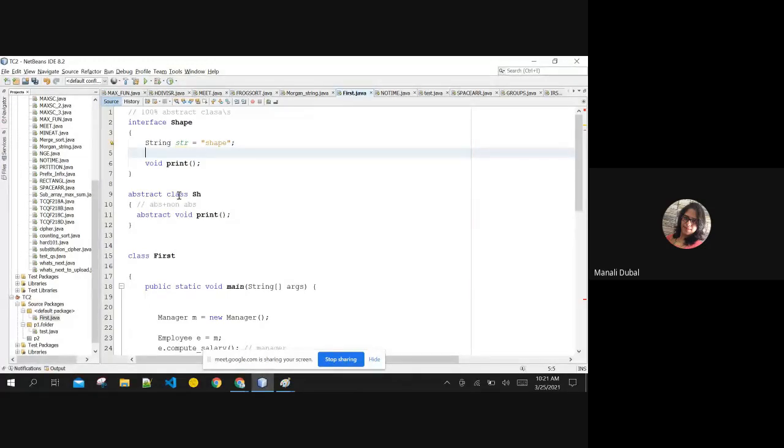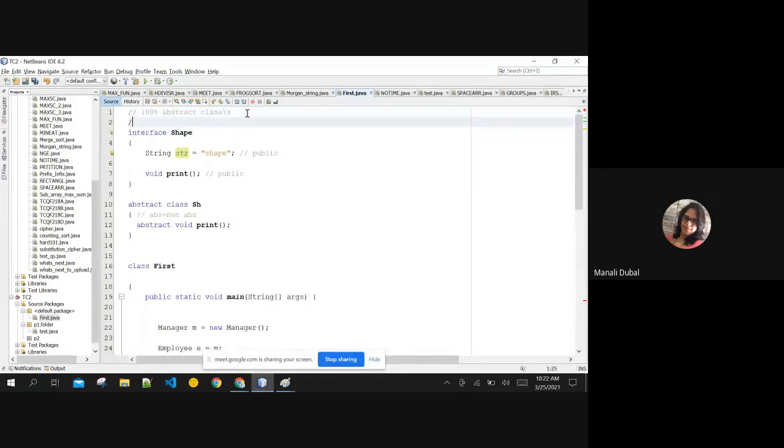Hear my words very carefully. All the variables of an interface are by default public. Even the functions, by default, are public. You don't have to mention the public keyword over here. By default, all the functions and interface variables are public. Why are they public? Because you have created an interface, and you are going to use it. There is no point in creating an interface if you are not using it.